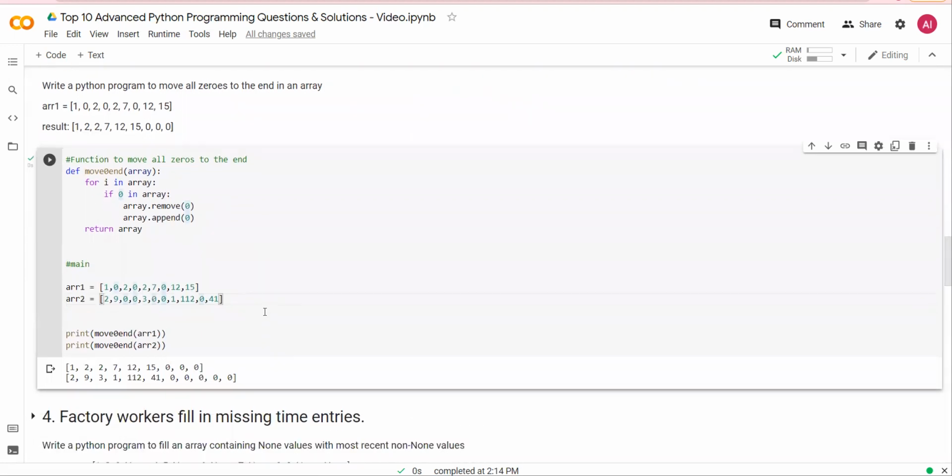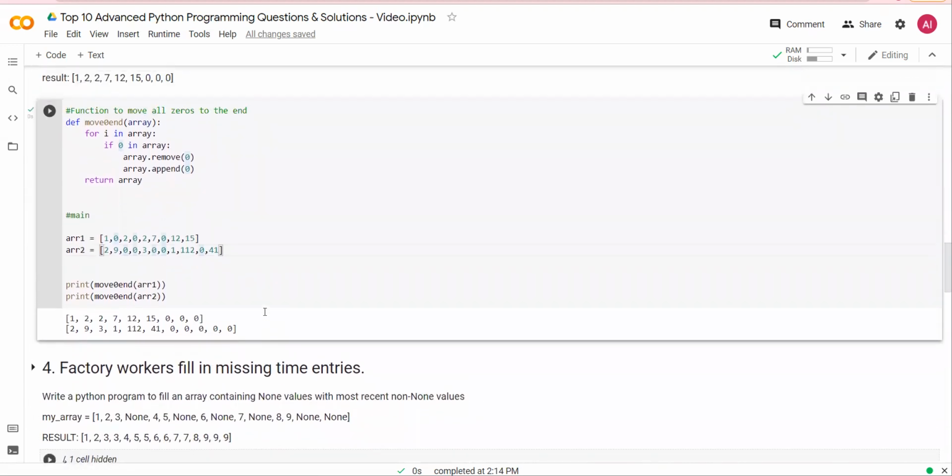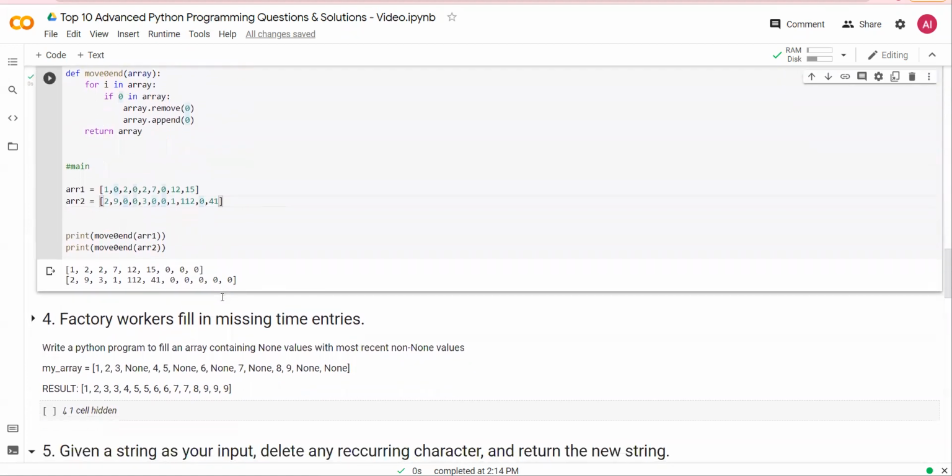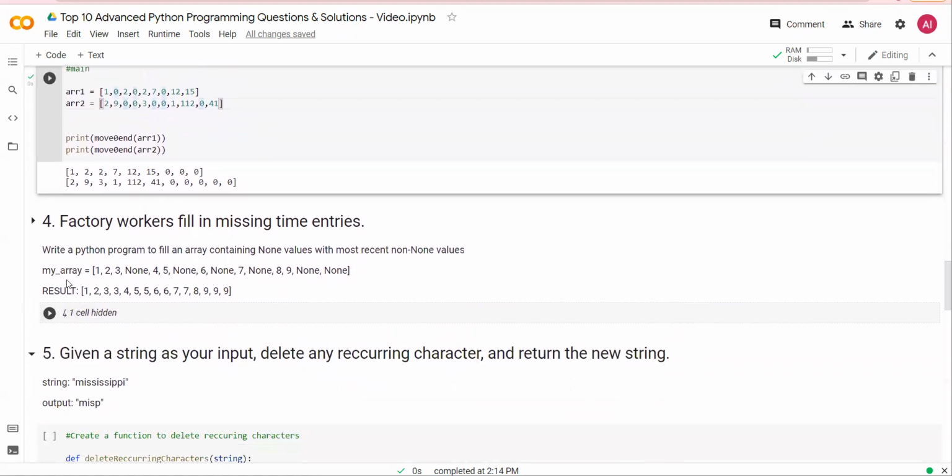Let's look at question number 4. Factory workers fill in missing time entries. So if you look at it, there is an array here, my array: 1, 2, 3, none, 4, 5, none, 7, none. There are missing time entries.